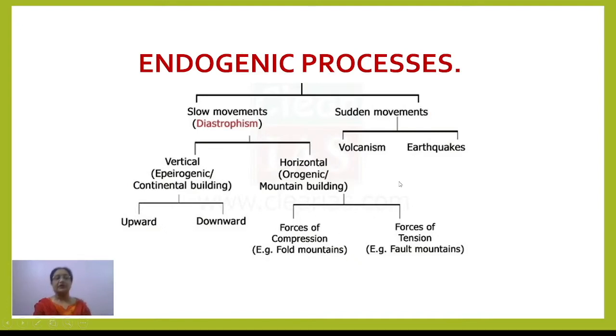Just as I told you, sudden movements and slow movements take place. Slow movements are also termed diastrophism or diastrophic movement. In this, as we discussed in the earlier part, there are vertical movements or horizontal movements. Vertical means the epeirogenic or continent building movement comes under it. Why vertical? Because they always work vertically, right?